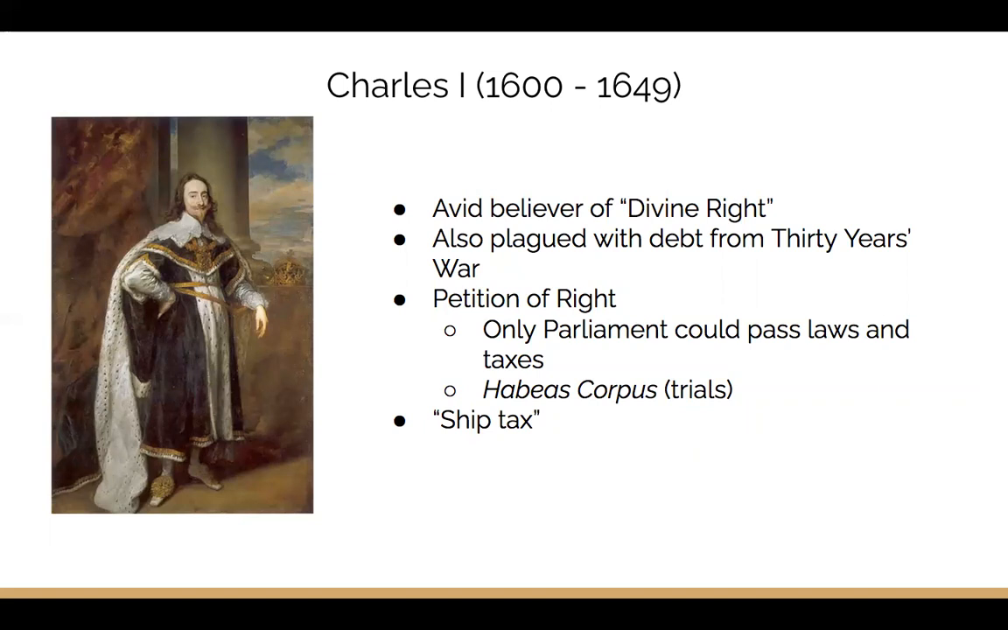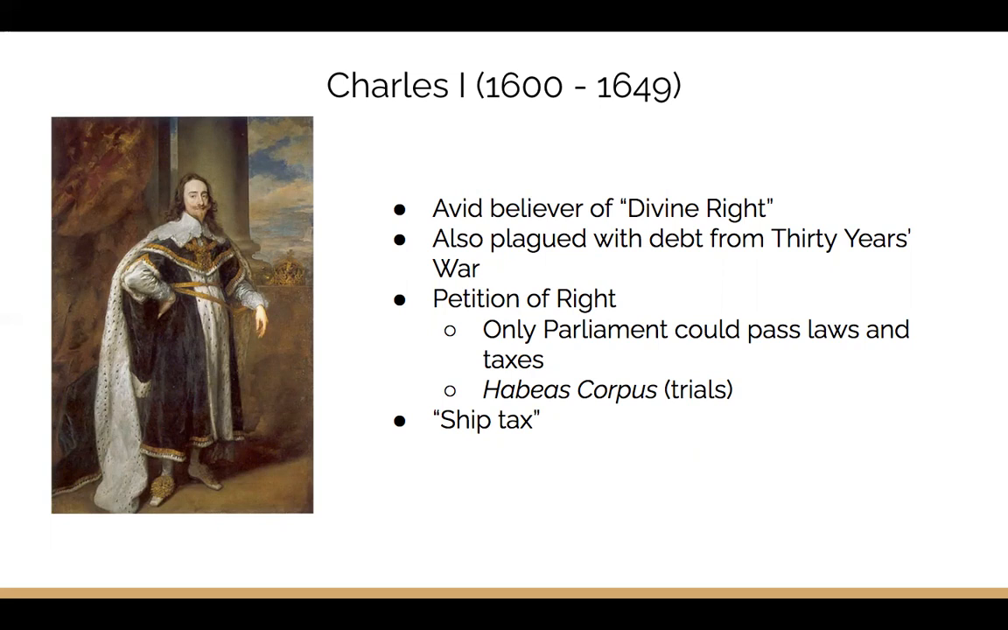Both houses of Parliament opposed the tax proposals presented by Charles I and created the Petition of Right in response to the king's continuous demands. The petition stated that only Parliament had the authority to establish taxes, and also implemented habeas corpus, which was Latin for trials. However, Charles I refused to go by this petition and dissolved Parliament.